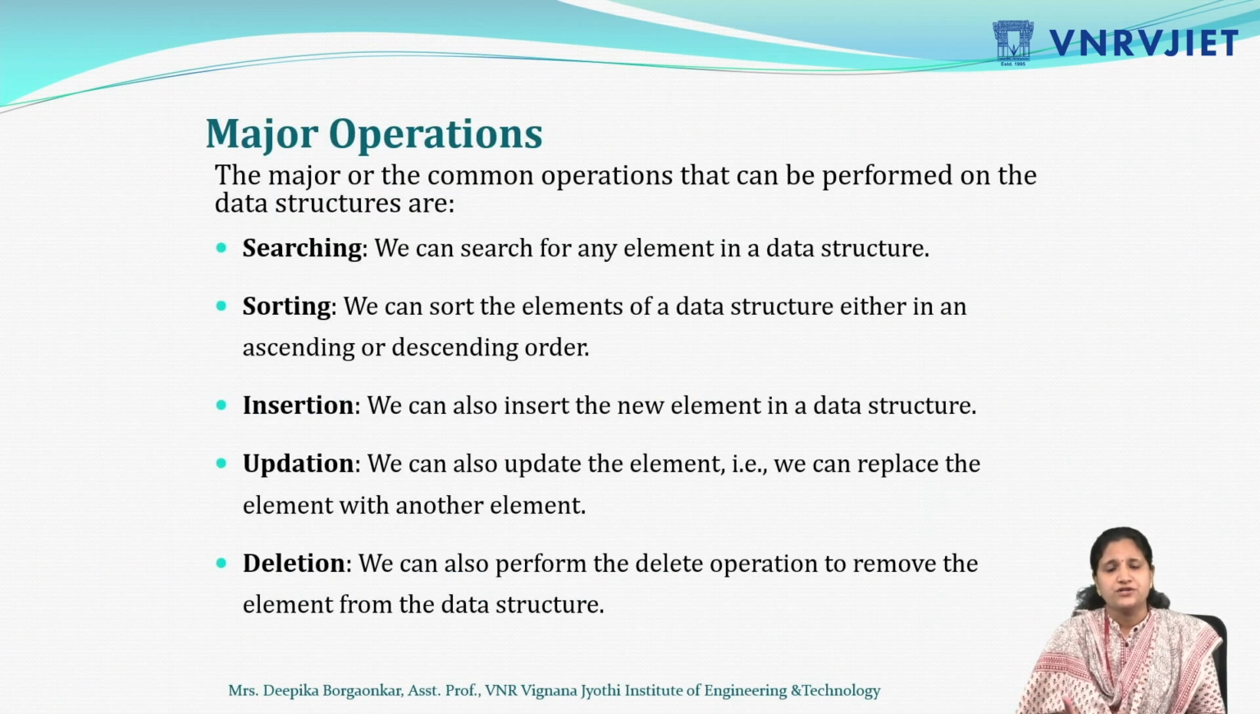What are the major operations we can perform over a data structure? Whatever data structure you select, either array, linked list, queues, stacks, tree, graphs, we can perform these major operations over data structures: searching, sorting, insertion, updation and deletion. So searching means if I want to search any particular element, if I want to search a particular employee's data, I can apply the search operation.